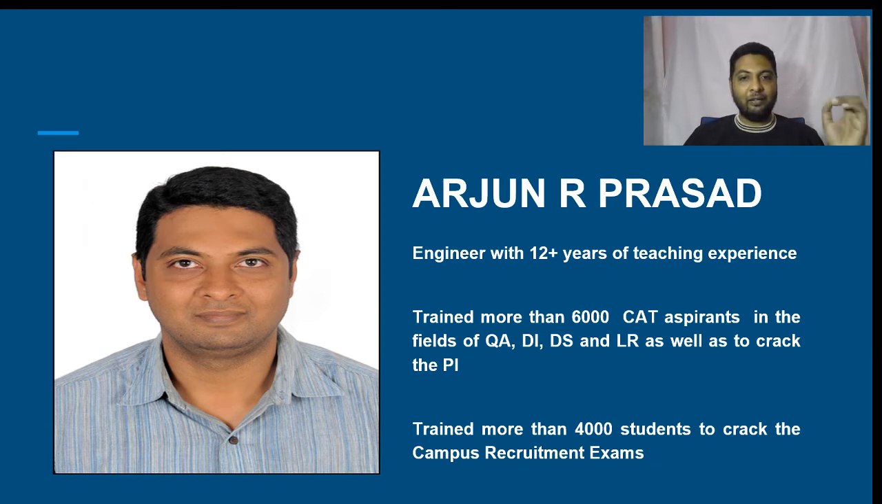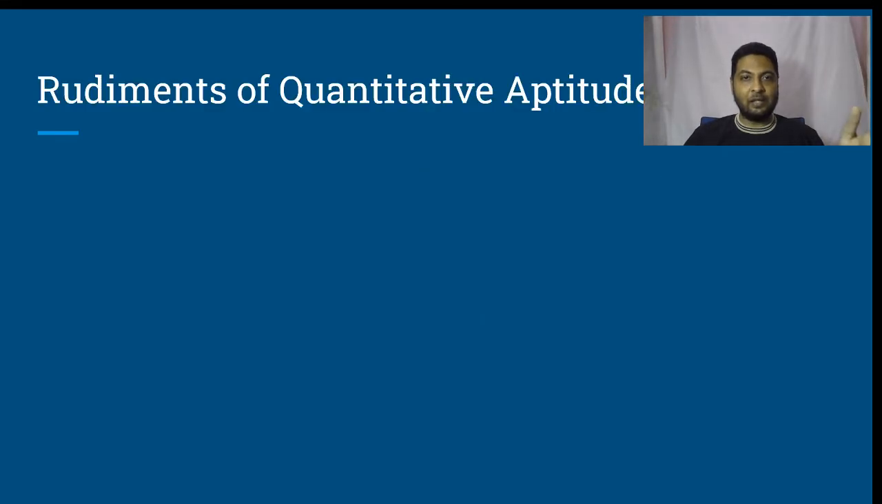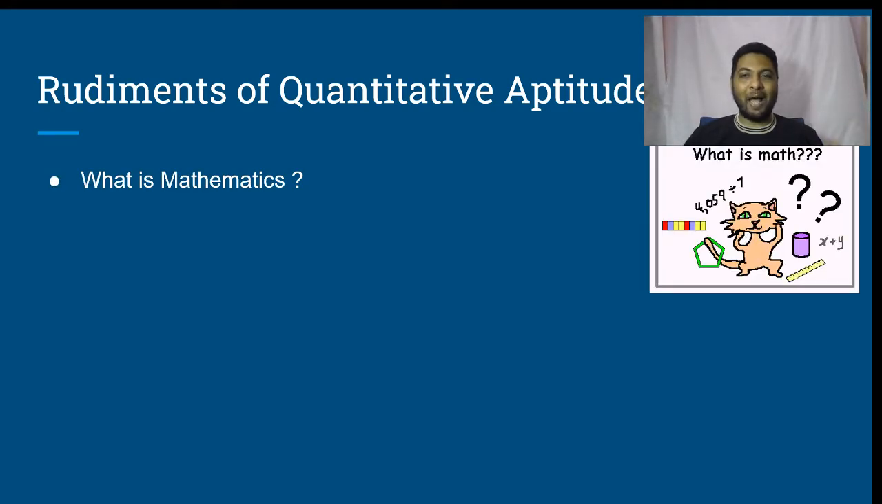Let us get started with today's topic, which is rudiments of quantitative aptitude. In the previous session, we saw the important trait to excel is reasoning. So, the very first question that we need to ask as far as the rudiments or basics of quantitative aptitude is concerned is what is mathematics or what is math? Some of us may think mathematics is study of numbers. Some others may think mathematics is all about playing with numbers, but not completely right.